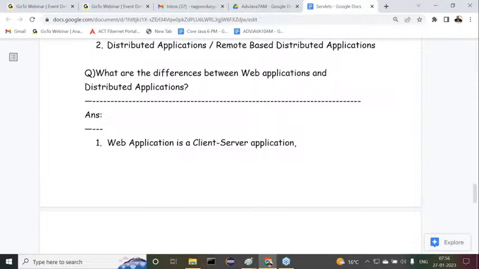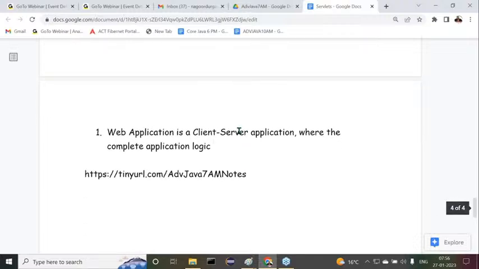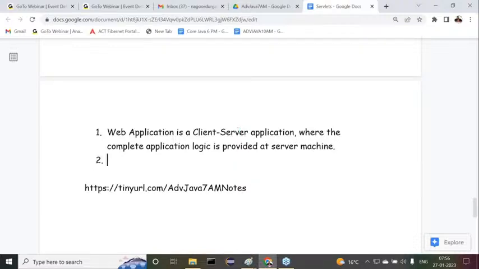Web application is a client server application, where the complete application logic is provided at a server machine, only a single server machine.